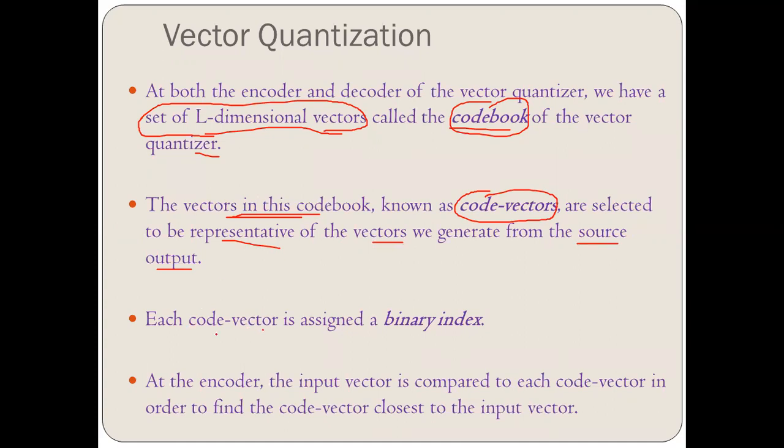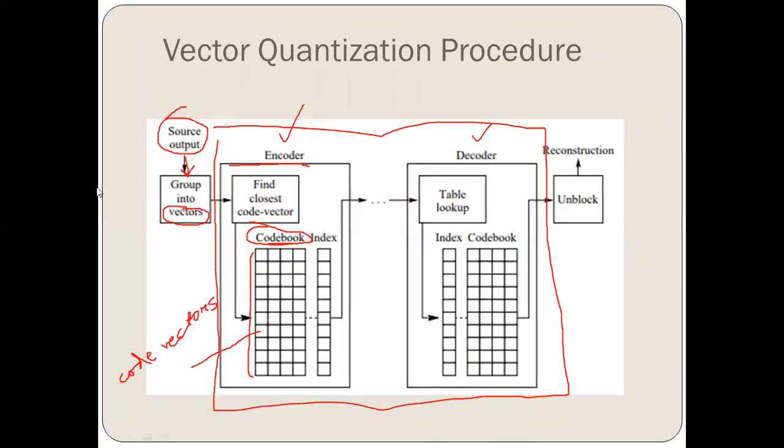Each code vector is assigned a binary index. At the encoder, the input vector is compared to each code vector in order to find the code vector that is closest to the input vector. How? Let's see what happens.